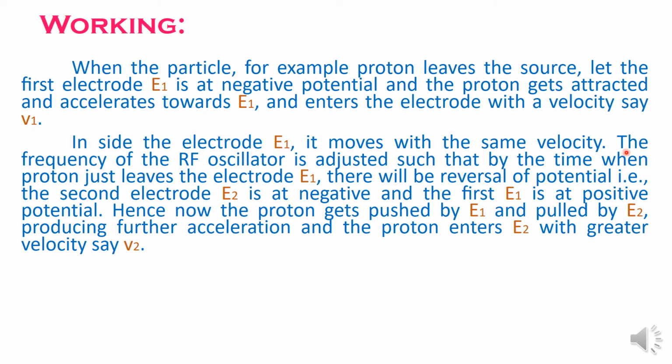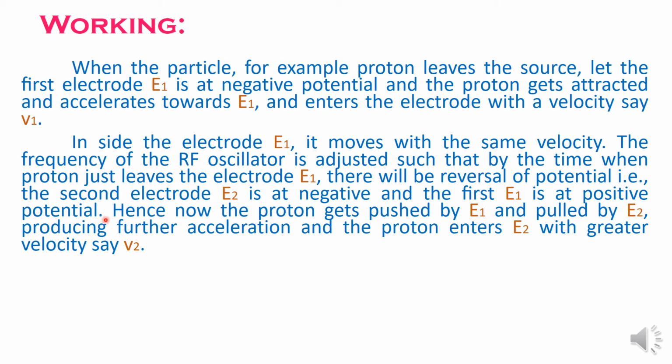And the frequency of the RF oscillator is adjusted in such a way that by the time the proton just leaves the first electrode E1, the reversal of potential takes place. As a result, now the second electrode is at negative potential and the first electrode is at positive potential.